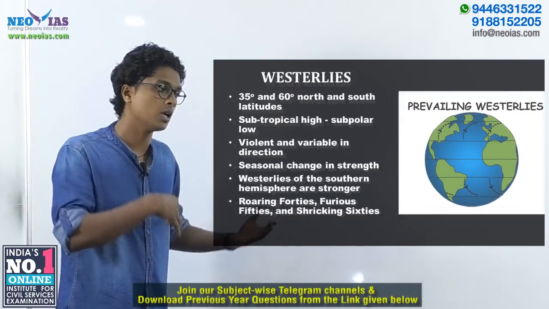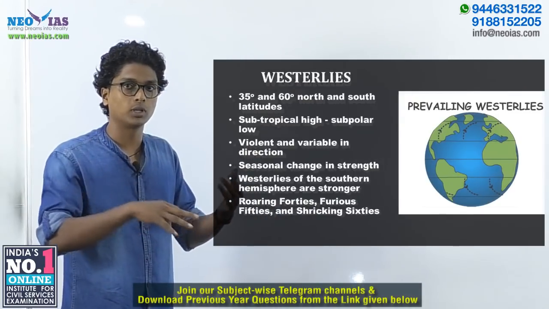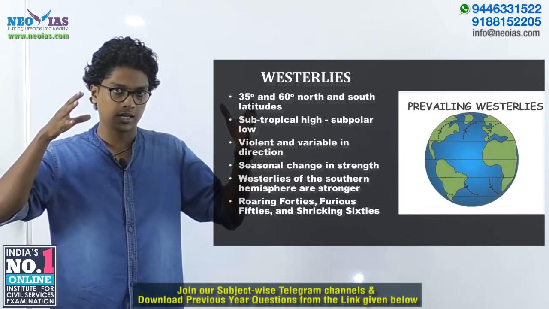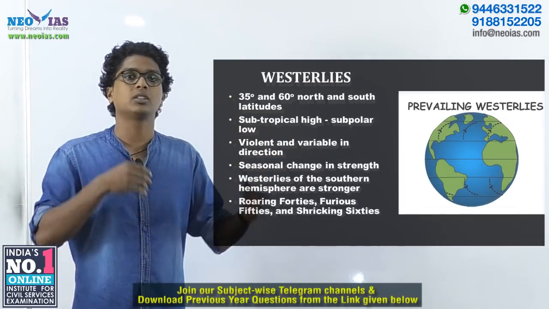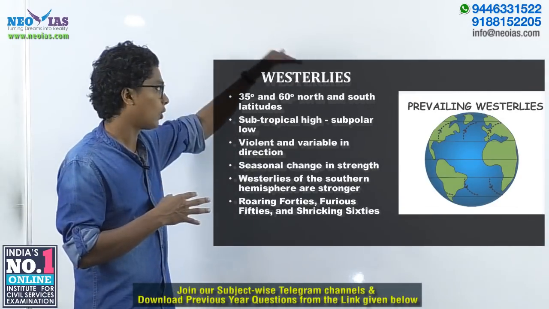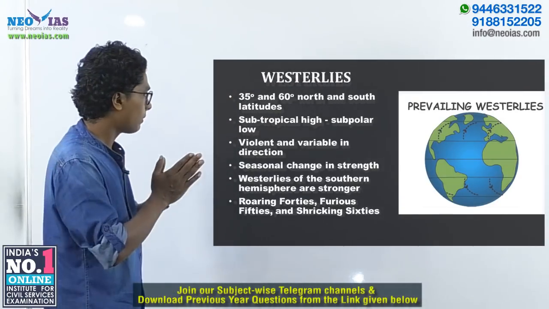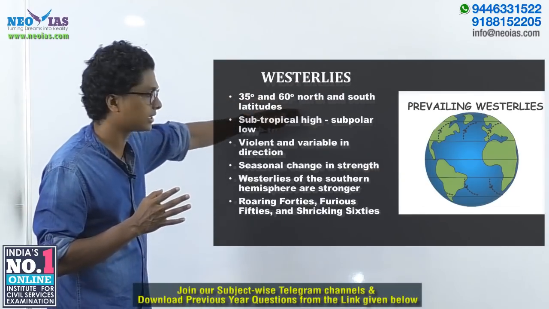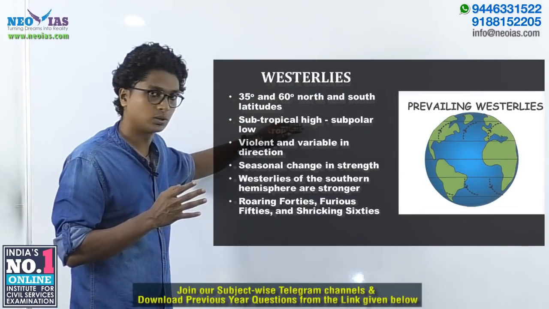The movement of ocean water, the climate of Britain, and extratropical cyclones depend on this prevailing wind, the Westerlies. So broadly the wind is between 35 degree to 60 degree north and south latitudes.